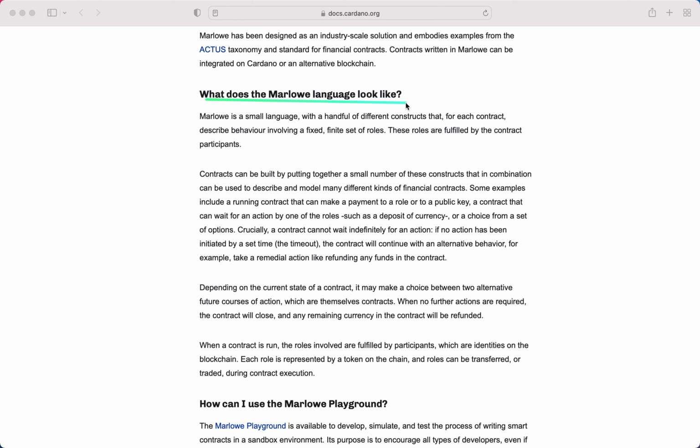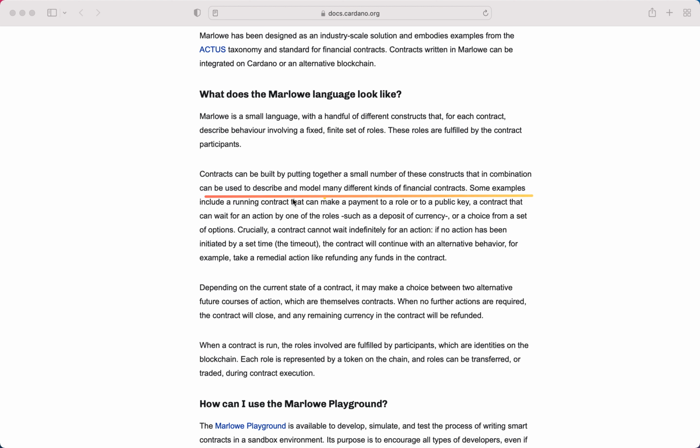What does the Marlowe language look like? Marlowe is a small language, with a handful of different constructs that, for each contract, describe behavior involving a fixed, finite set of roles. These roles are fulfilled by the contract participants. Contracts can be built by putting together a small number of these constructs that in combination can be used to describe and model many different kinds of financial contracts.